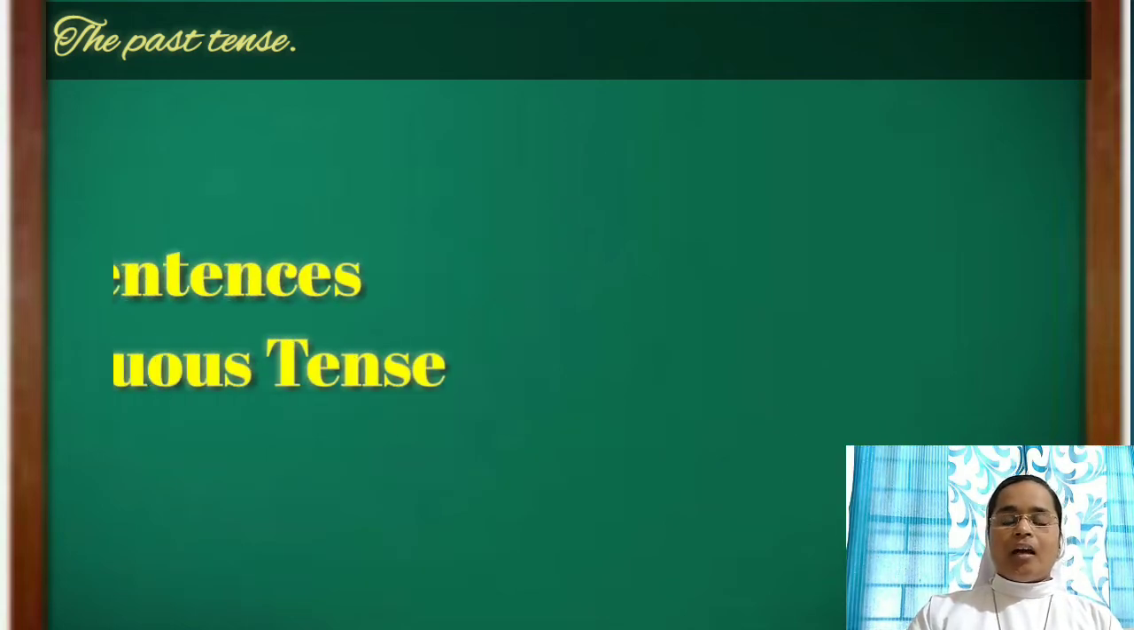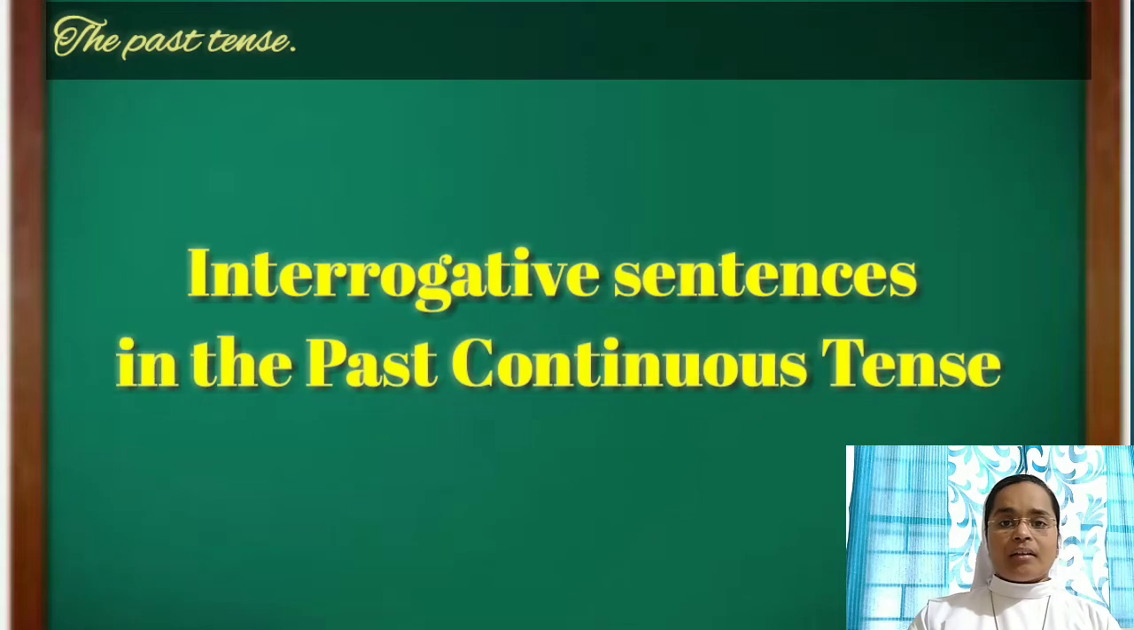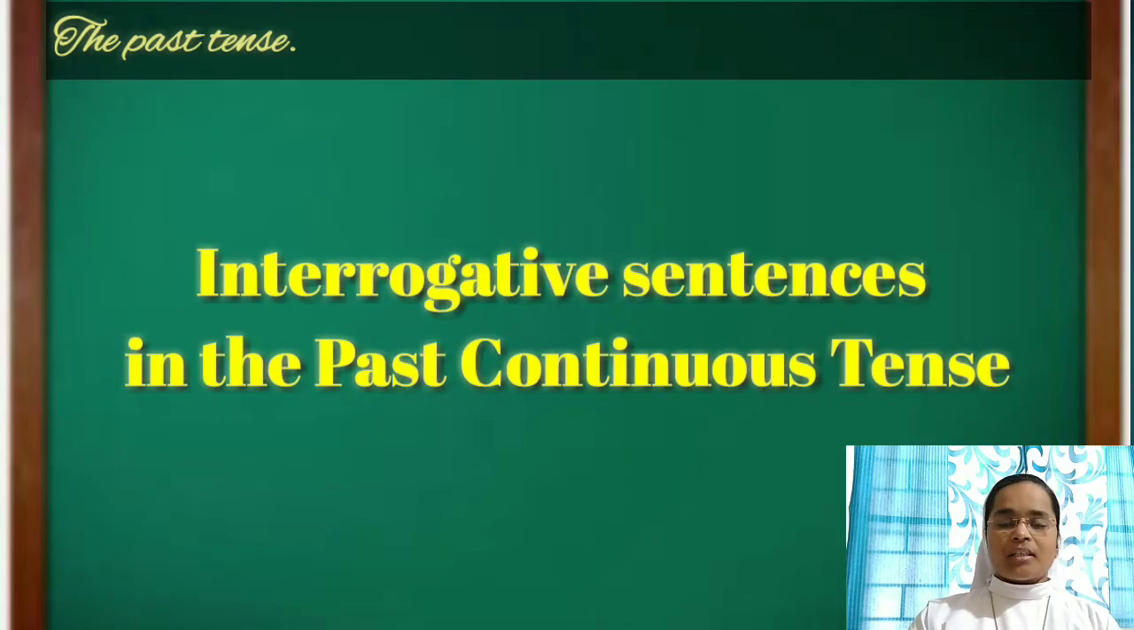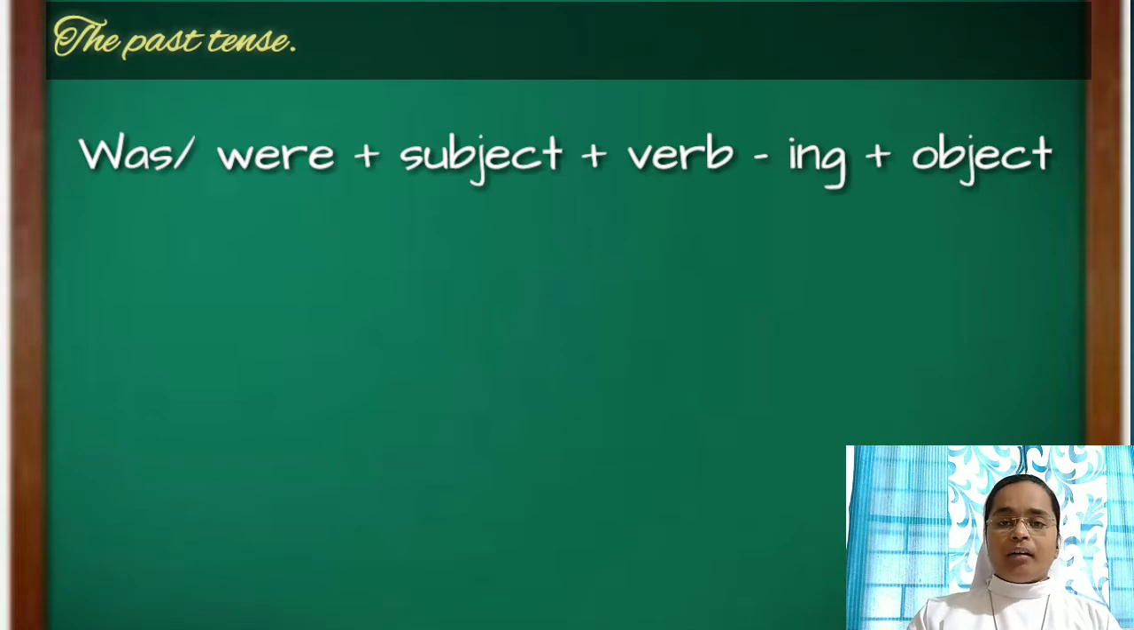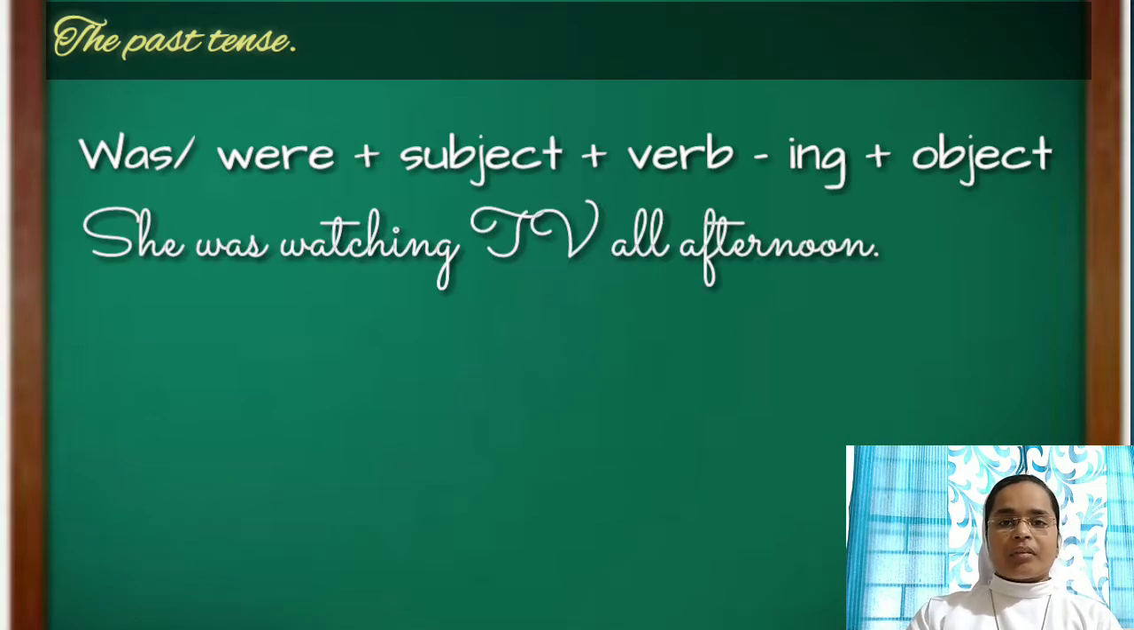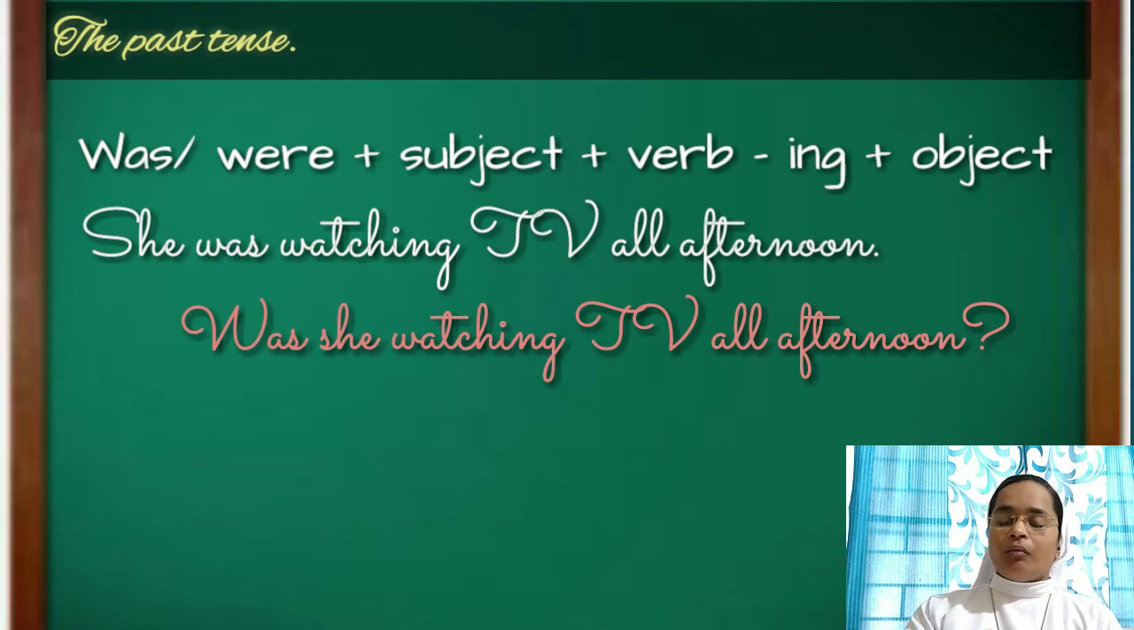Now we shall see how to formulate interrogative sentences in the past continuous tense. The formula is was or were plus subject plus the ing form of the verb. Let's see some examples. She was watching TV all afternoon. So what will be the interrogative sentence of it? Was she watching TV all afternoon?